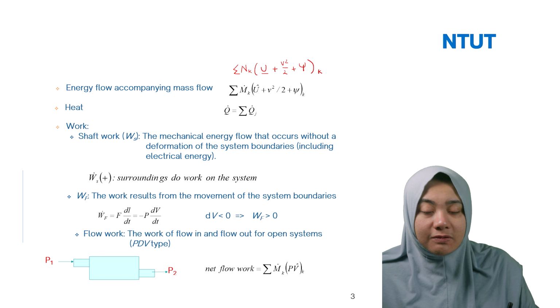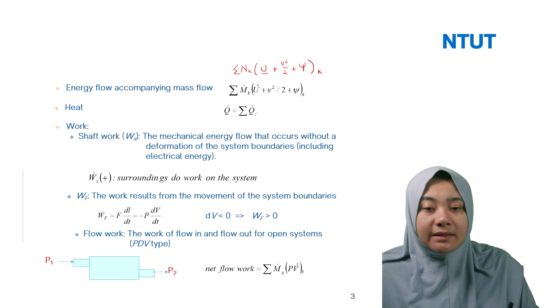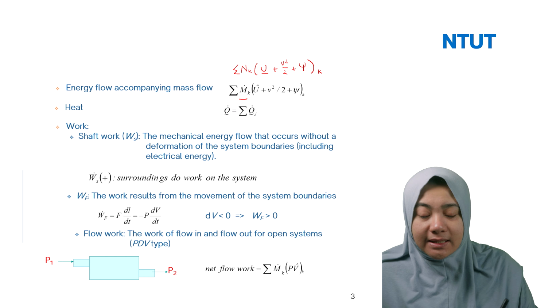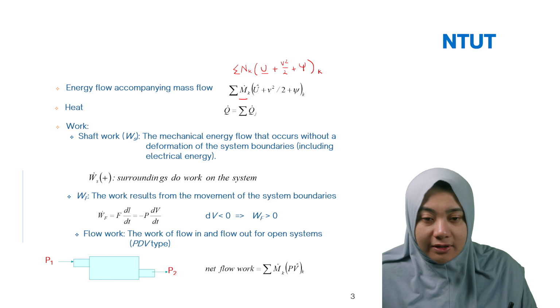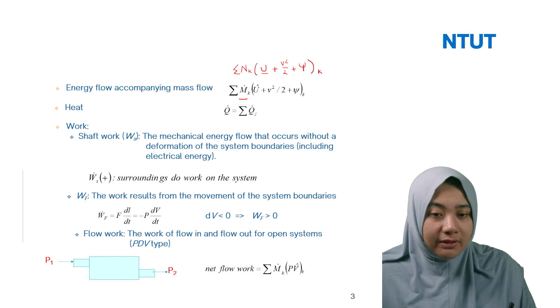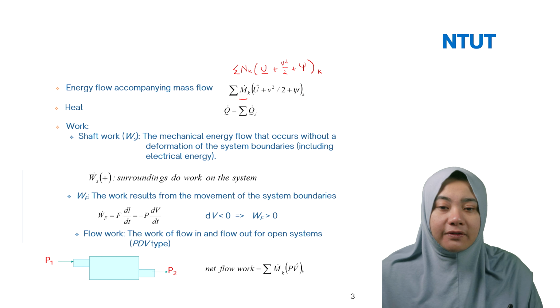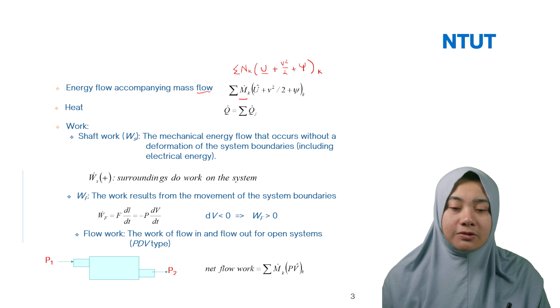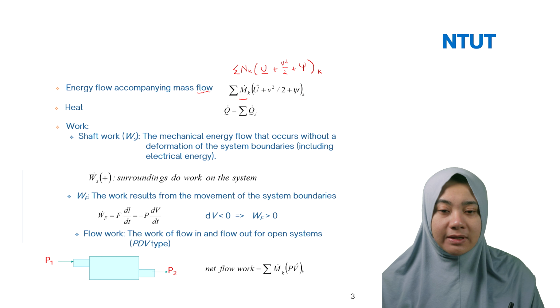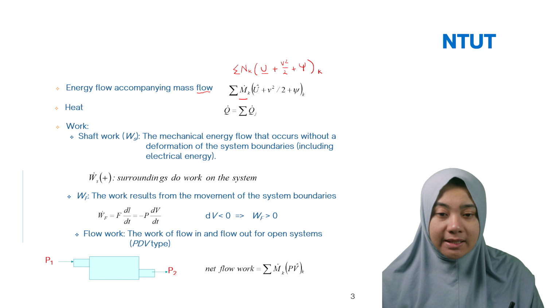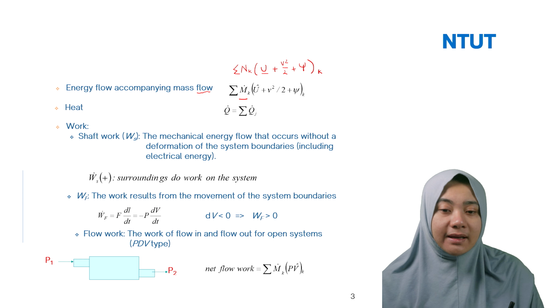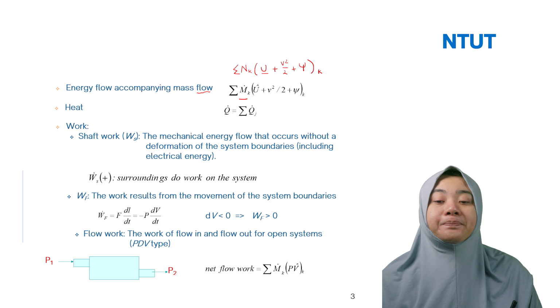So in this case we can use the underline, but for the m we use the cap. About the heat, it's q dot; the dot represents flow. If you calculate mass flow, it's m dot. For the heat it's q dot, equal to sigma of q_j, where j is for the system.